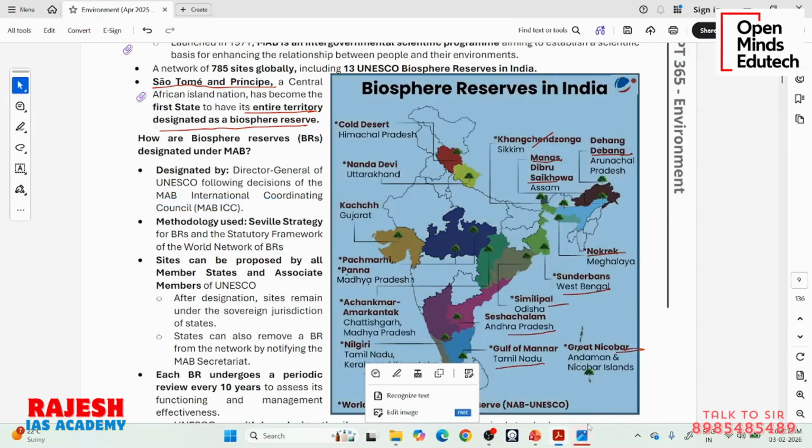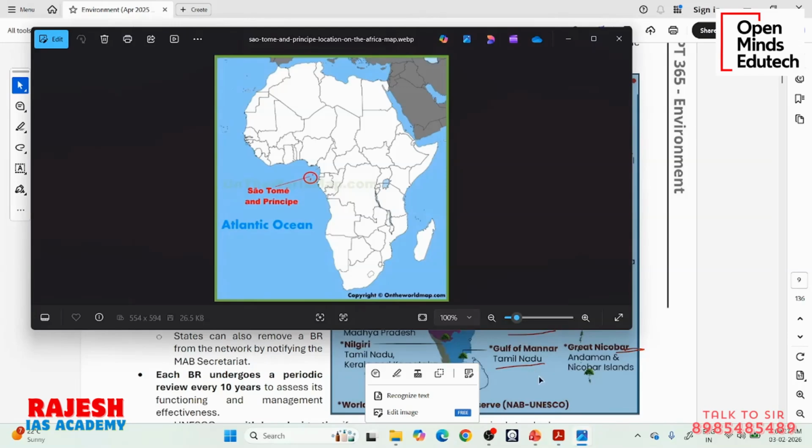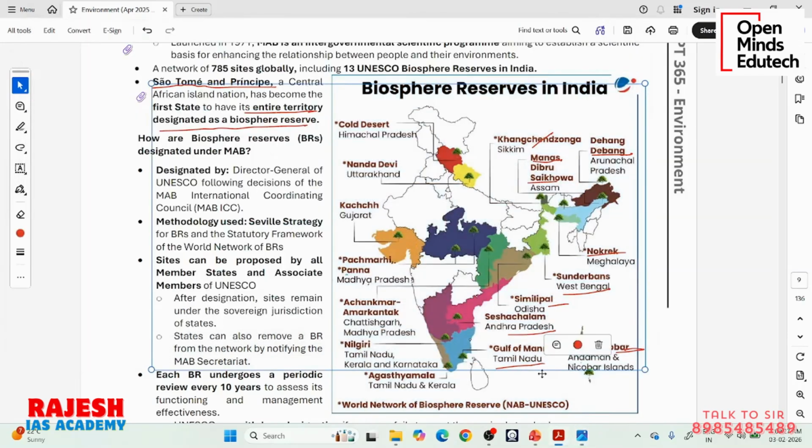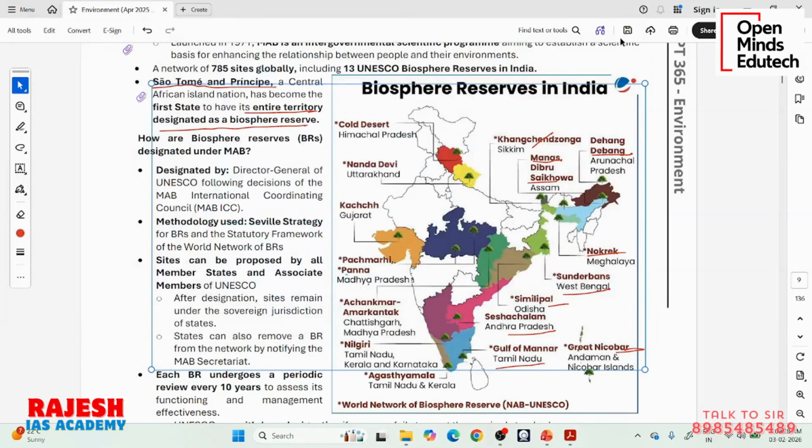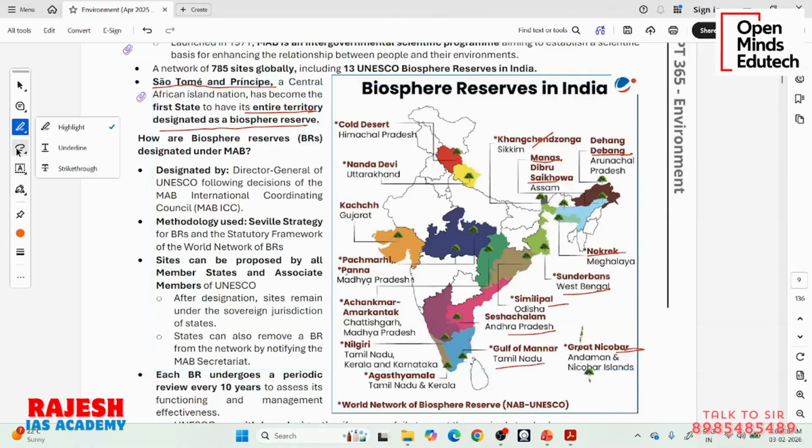So you can see here, this is the map of Sao Tome and Principe. So it is a country adjacent to Africa. This entire country, this entire island nation, is recognized as a Biosphere Reserve by UNESCO. Okay. So this can be asked in prelims. Okay. It can come as mapping, or it can come as a direct current affairs question.